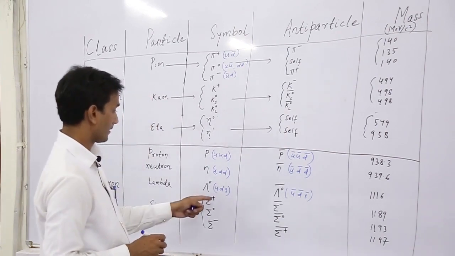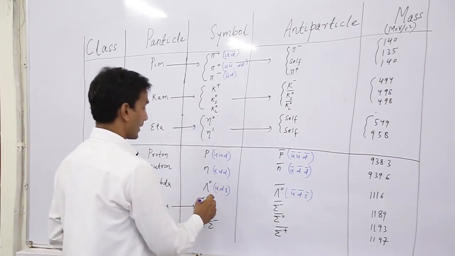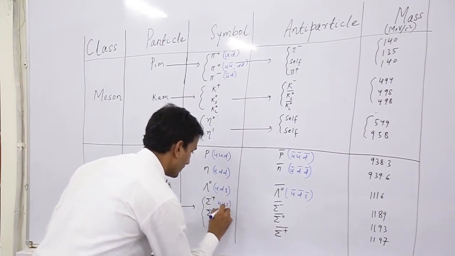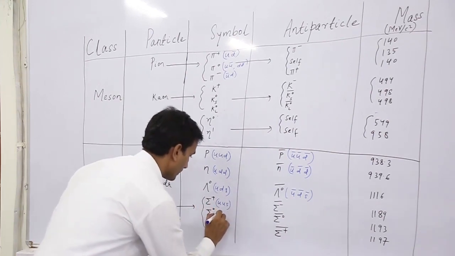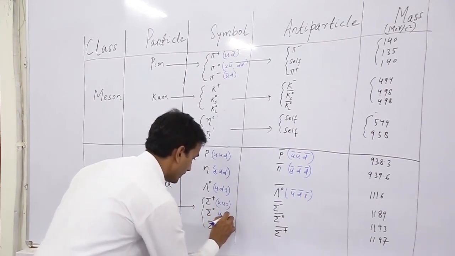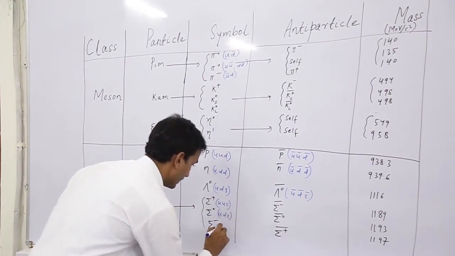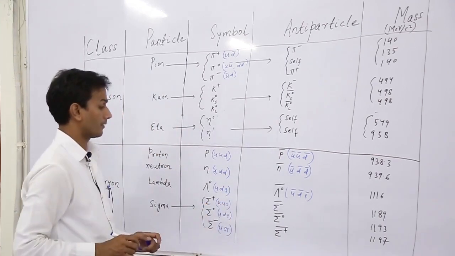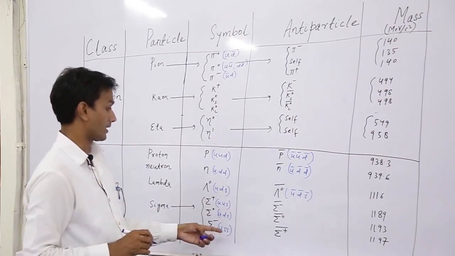Then for sigma plus, its quark content is u, u, s, then u, d, s, and then u, s, s. So these are their quark contents.